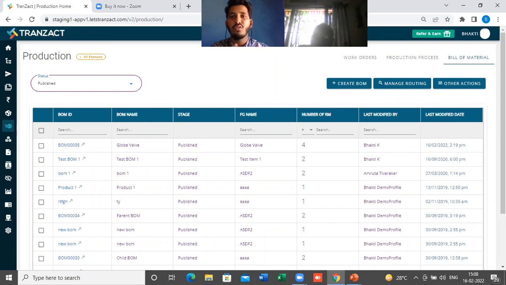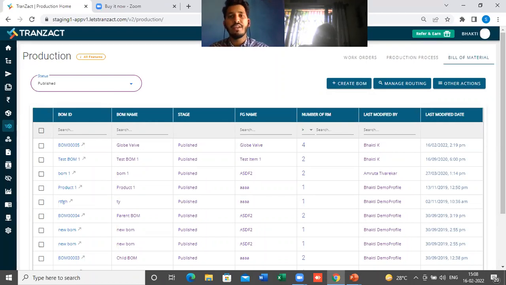What all raw materials with this quantity is needed. So we have to create a recipe of the product, the recipe of that finished good. That we call a bill of material. That we also call a bill of quantity or a recipe of the finished good. And that is the core part of doing the production.